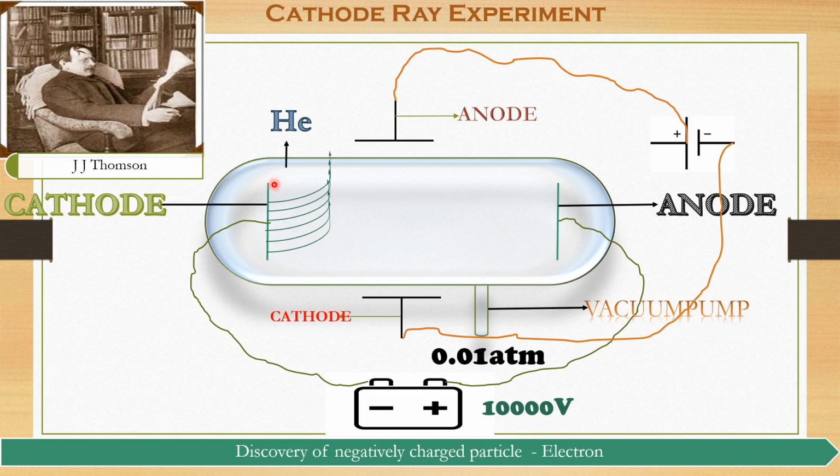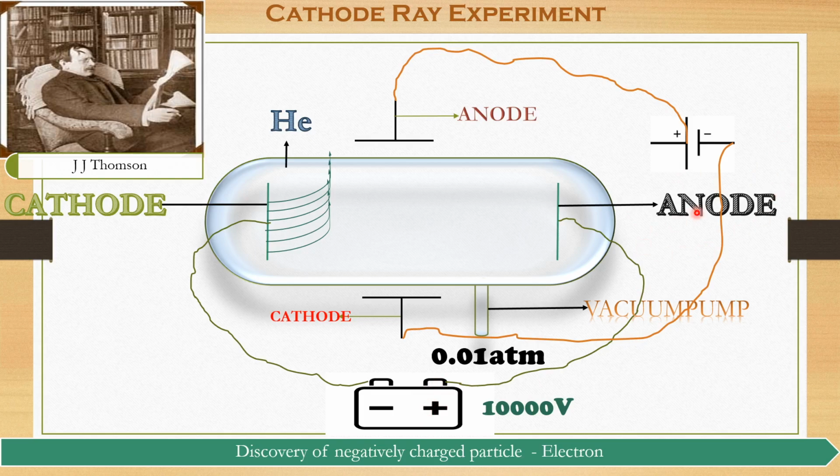And what are cathode rays? If they ask you, cathode rays are nothing but rays which consist of negatively charged particles. And what does cathode mean? The electrode which is connected to the negative terminal of the battery. Very good. That electrode is called the cathode. And the electrode which is connected to the positive terminal of the battery is called the anode.